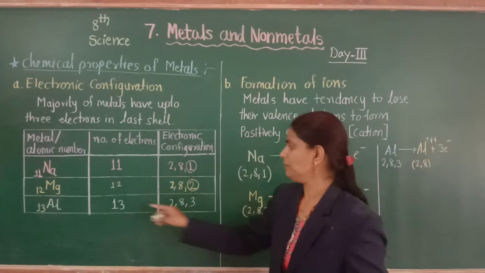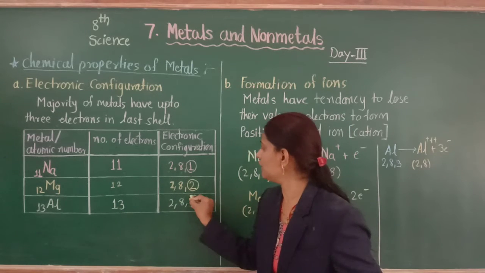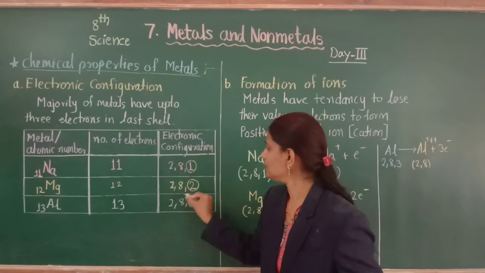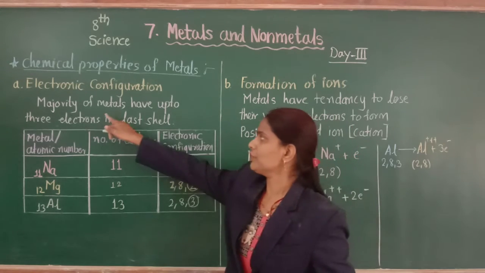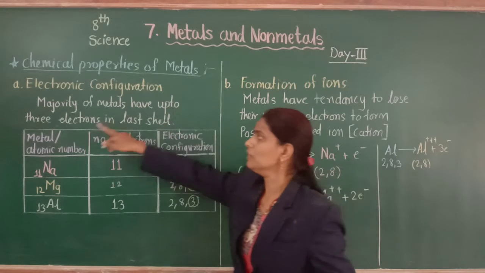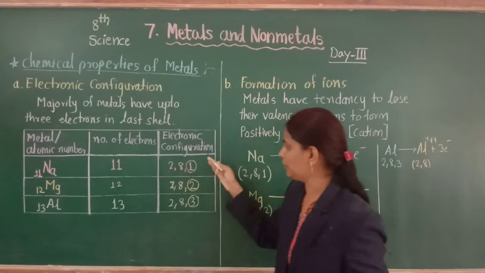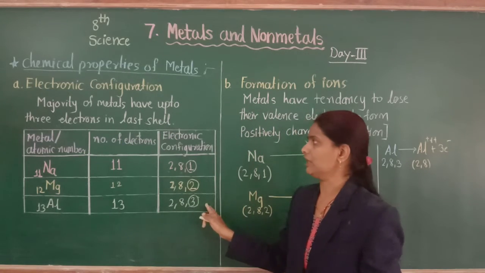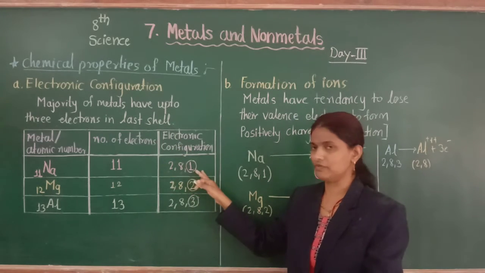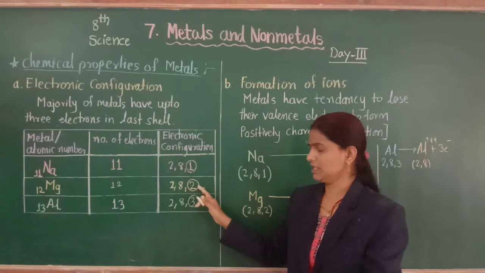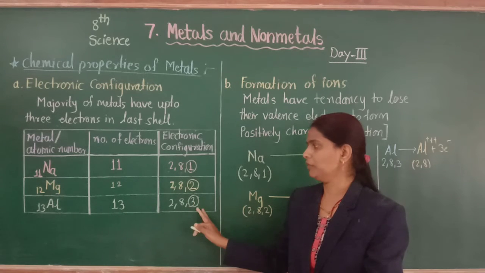The aluminium atom has 3 valence electrons in its last shell, and that is why the majority of metals have up to 3 valence electrons in their last shell. Here sodium has 1 valence electron, magnesium has 2, and aluminium has 3.